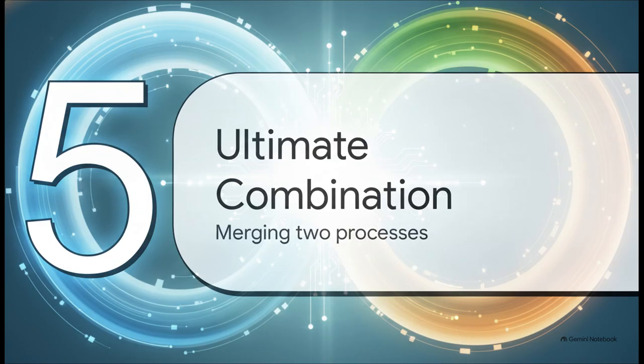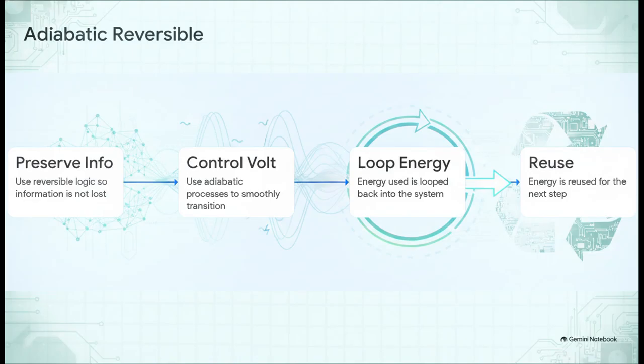Section 5. The ultimate combination. Merging adiabatic and reversible processes. So what happens when we mash these two concepts together? It builds into an entirely new paradigm, adiabatic reversible computing. Step 1, we use reversible logic to ensure we never permanently lose information. Step 2, we use adiabatic processes to smoothly control the voltage transitions so we don't leak out heat.